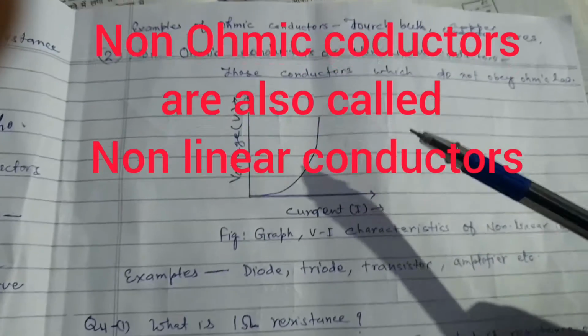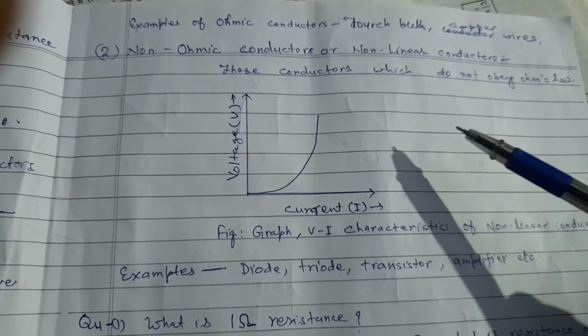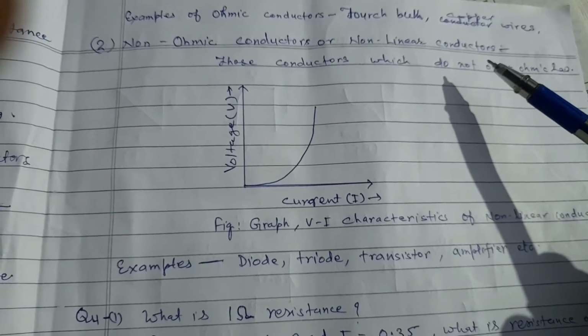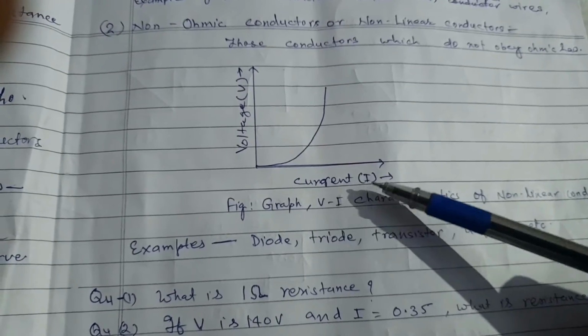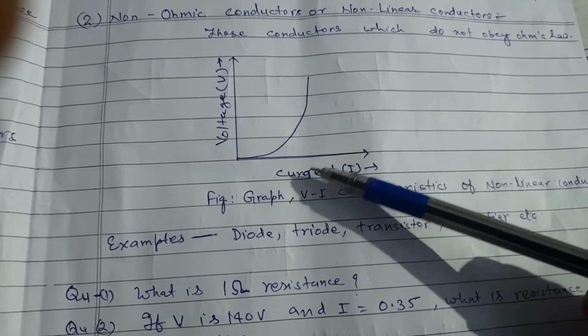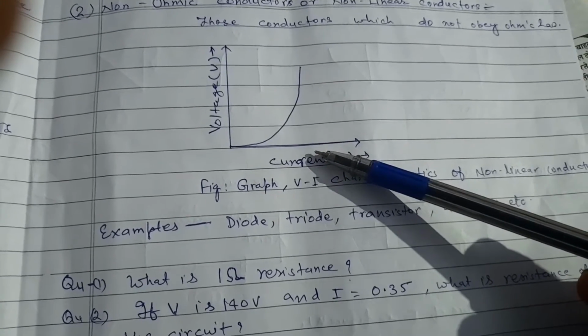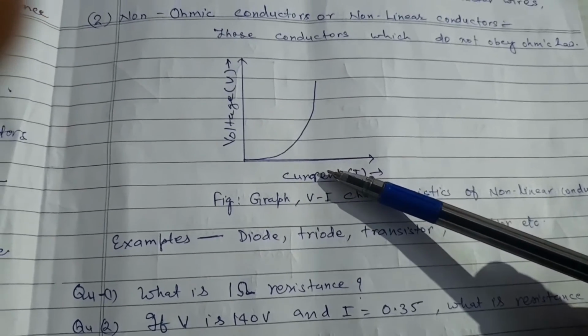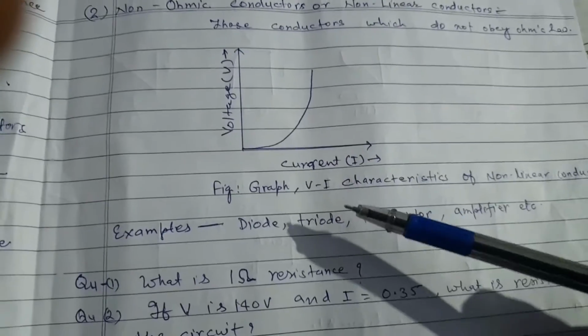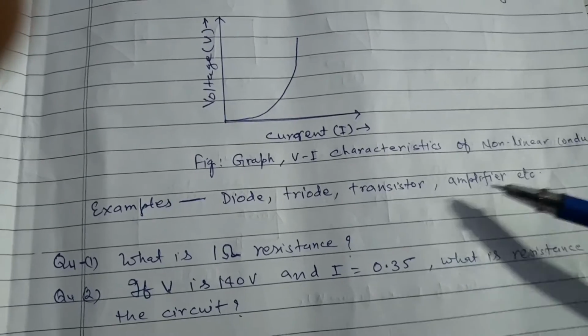Second, non-ohmic conductors. The conductors which do not obey Ohm's law are called non-ohmic conductors or non-linear conductors. The VI characteristic curve for those conductors is not a linear line. This is the characteristic curve of a diode, which is a non-ohmic or non-linear conductor. Examples of non-linear conductors are diode, triode, transistor, and amplifier.